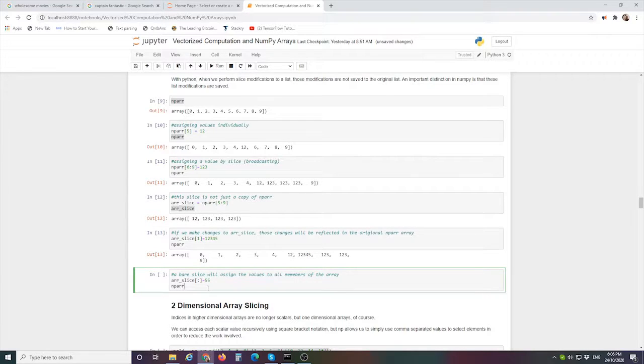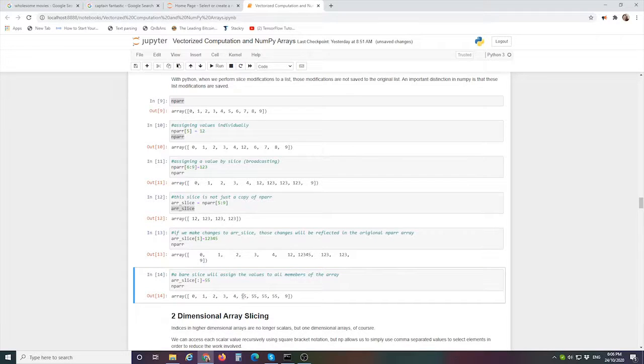One more thing to say about slice modifications is that if we leave this slice definition empty, or what we call a bare slice, and then we assign a value to a bare slice, then look what happens. We've changed all of the elements in this array slice to 55.